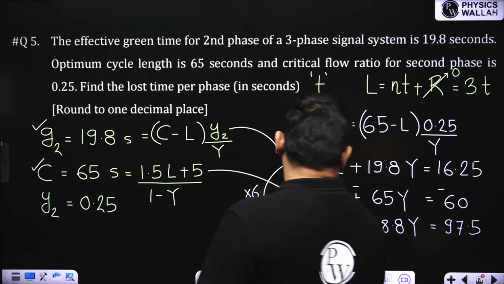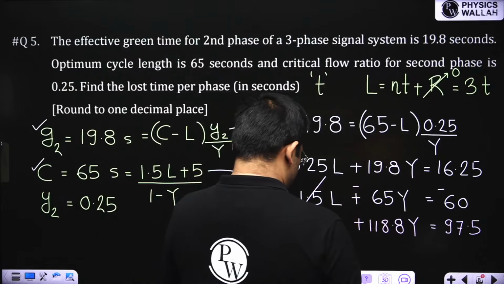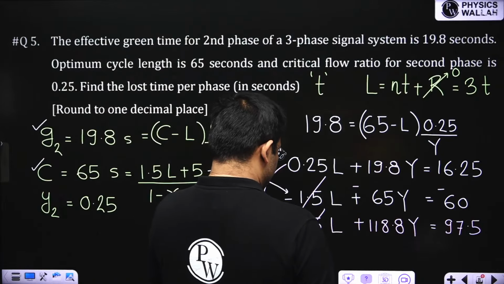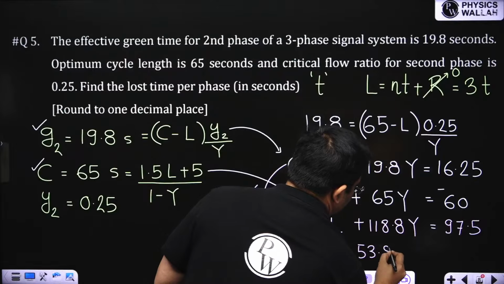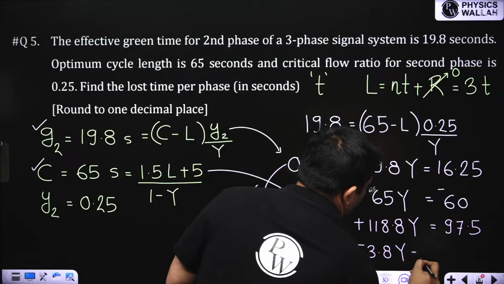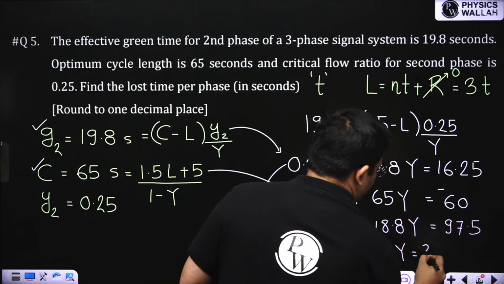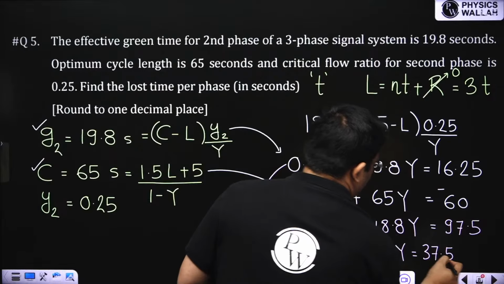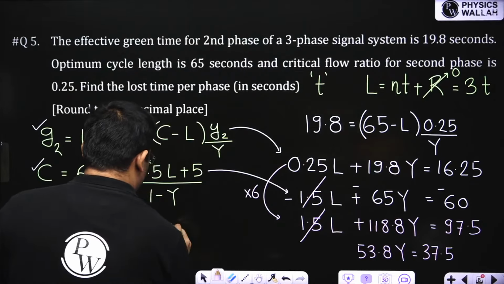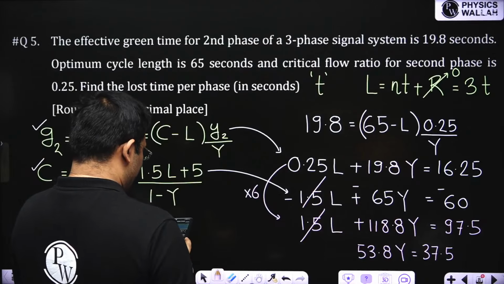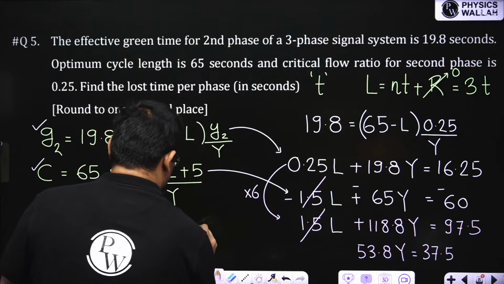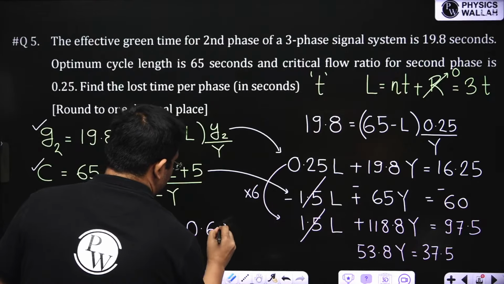These two get cancelled, and I get 118.8 minus 65, that is 53.8 Y, equal to 37.5. So Y is 37.5 divided by 53.8, which I am getting as 0.697.